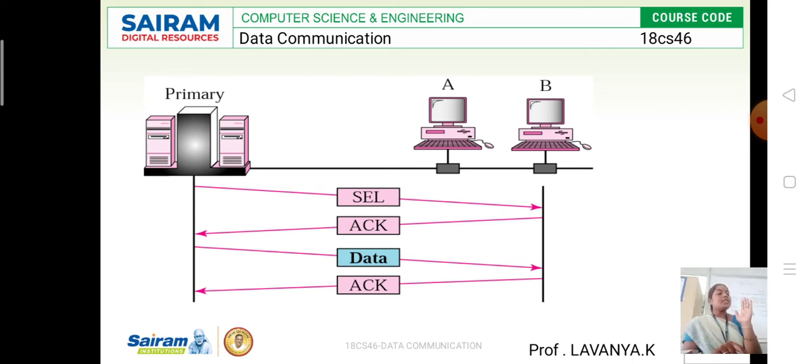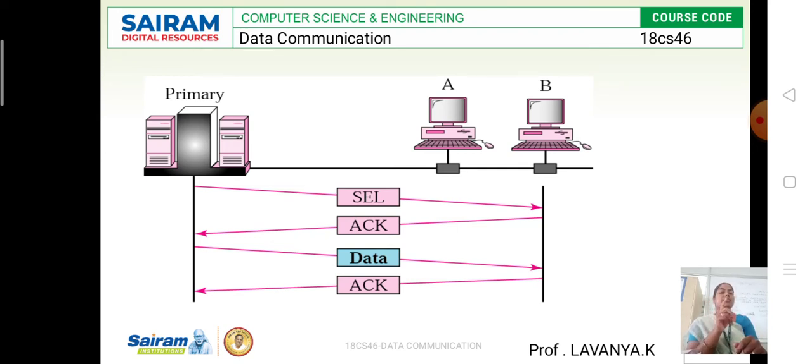Once the destination address is obtained, only then can we send the data to that particular device. If it is not able to get the destination address at the receiver side, then we are not able to do the transaction, or we are unable to exchange the data from one device to another. This is the concept of the select function.